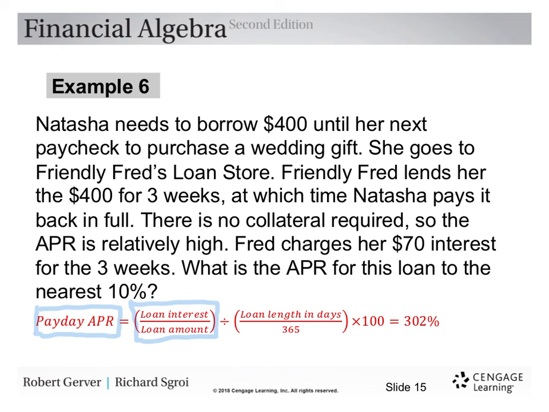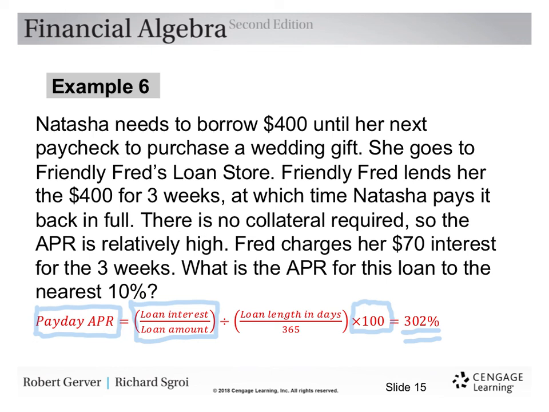That's the portion of a year it is. And of course, we're going to multiply it by 100 because we're going to get a decimal answer. And look what we get. The APR for this loan to the nearest 10%, well, actually, I could round this to 300%, but I didn't even round it. It's over 300% is the APR for this loan.